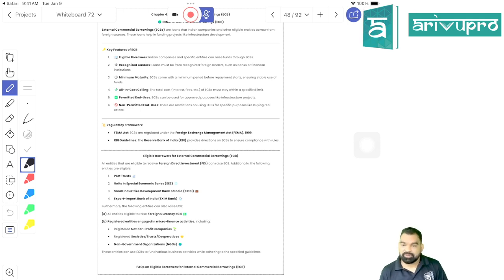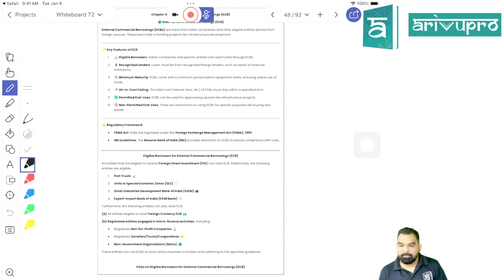Being a capital account transaction, it is regulated by Section 6 of FEMA, and RBI has all the authority to determine what matters need to be taken care of if you are planning to take ECB. So if I am a person in business planning to acquire ECB, the amount of ECB is going to be determined by RBI.